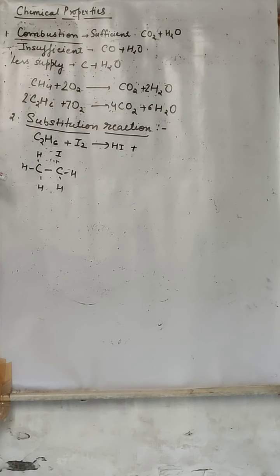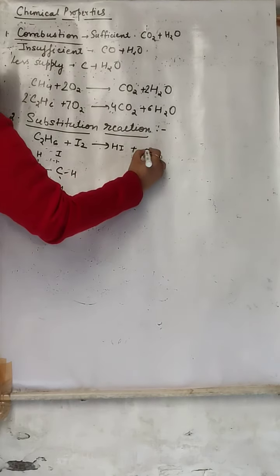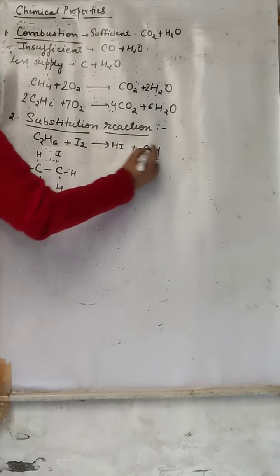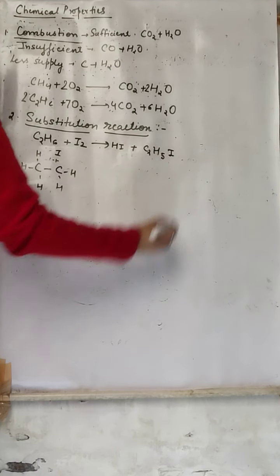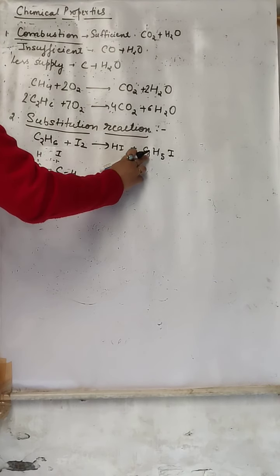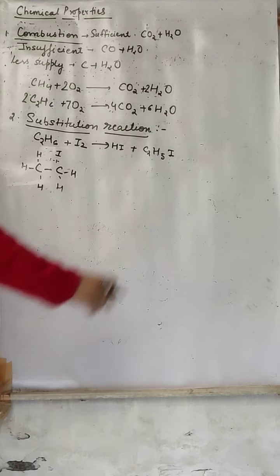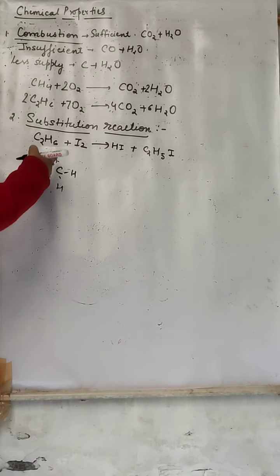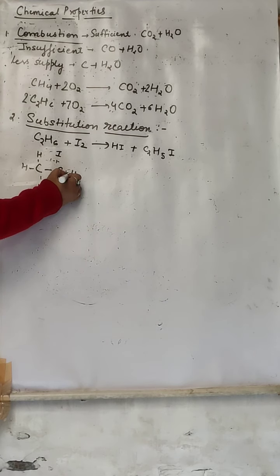What will be the formula now? C2. How many hydrogen? 1, 2, 3, 4, 5. C2H5 and what is added? I. So its name will be iodo, 2 carbon eth, all single bond ane. So iodoethane. Now again, इसके पास अभी भी condition है. This bond is going to break.